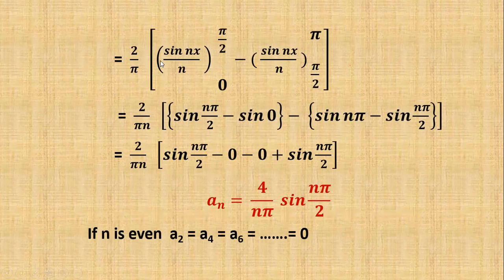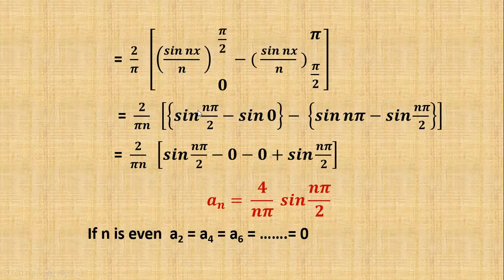2 by pi into [sin nx by n] within the limits 0 to pi by 2, minus [sin nx by n] from pi by 2 to pi. Here 1 by n is a common term. Therefore, we can write 2 by pi n into: upper limit sin n into pi by 2 minus lower limit sin 0, minus upper limit sin n pi minus sin n into pi by 2.